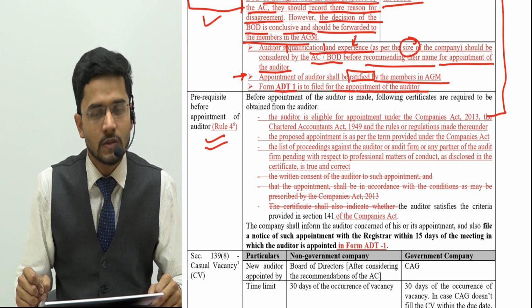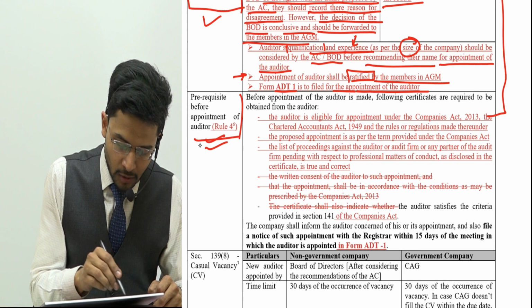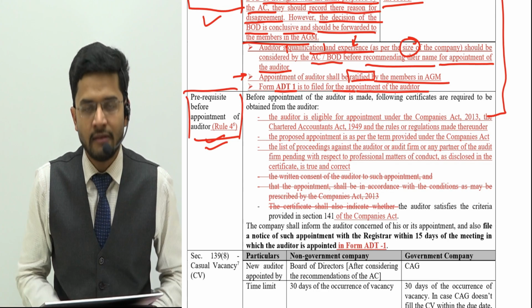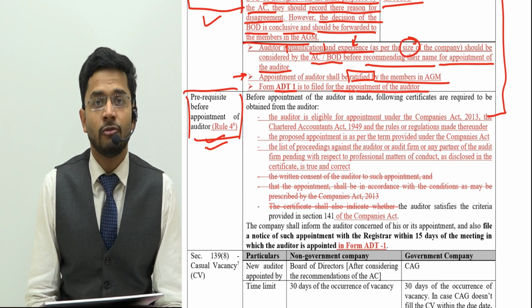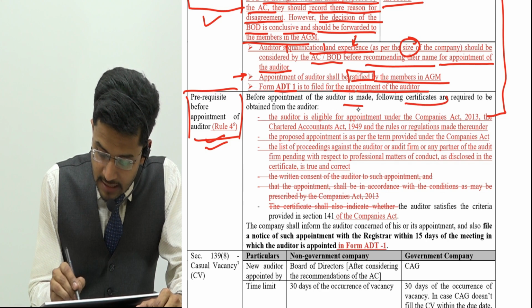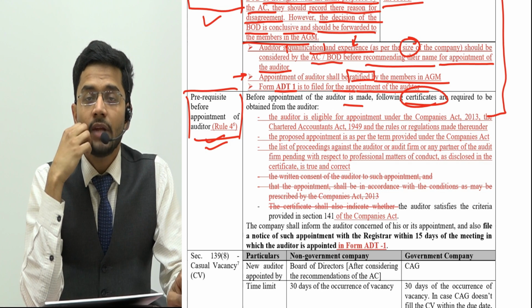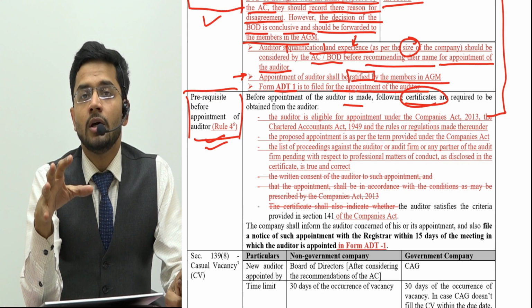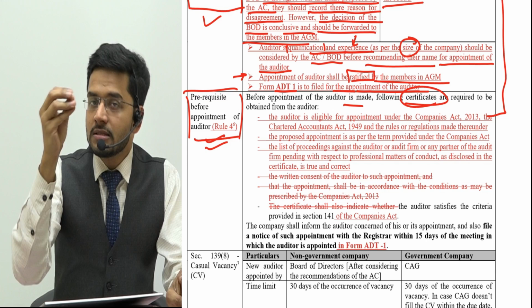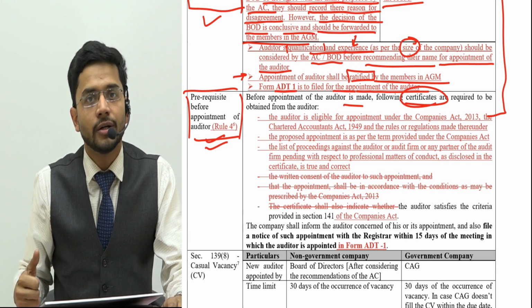So the prerequisite before appointment of the auditor: what are the requirements which we need to have from the auditor before his appointment? Before appointment of the auditor is made, the following certificates are required to be obtained from the auditor. Guys, auditors should submit certain certificates to the company's board before being appointed as the auditor.